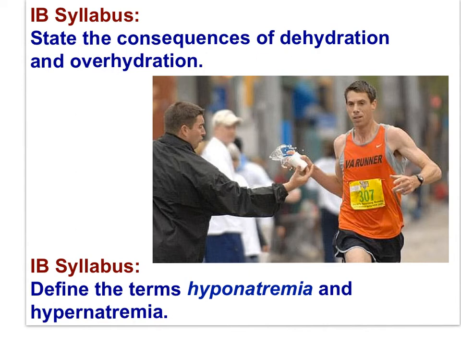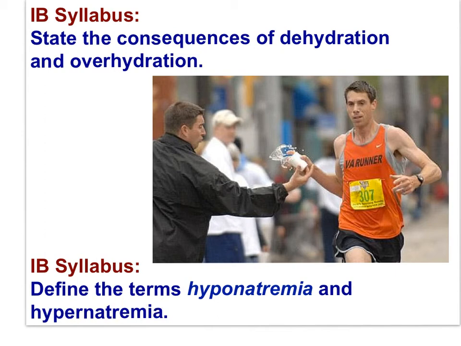Here are the last IB syllabus statements of the movie, although I will end the movie with a look ahead at Part 7, Kidney Osmoregulation B. Here are the statements. State the consequences of dehydration and overhydration. Define the terms hyponatremia and hypernatremia. The term hyponatremia is defined as a low salt concentration in the blood. This would be particularly a low sodium concentration in the blood.